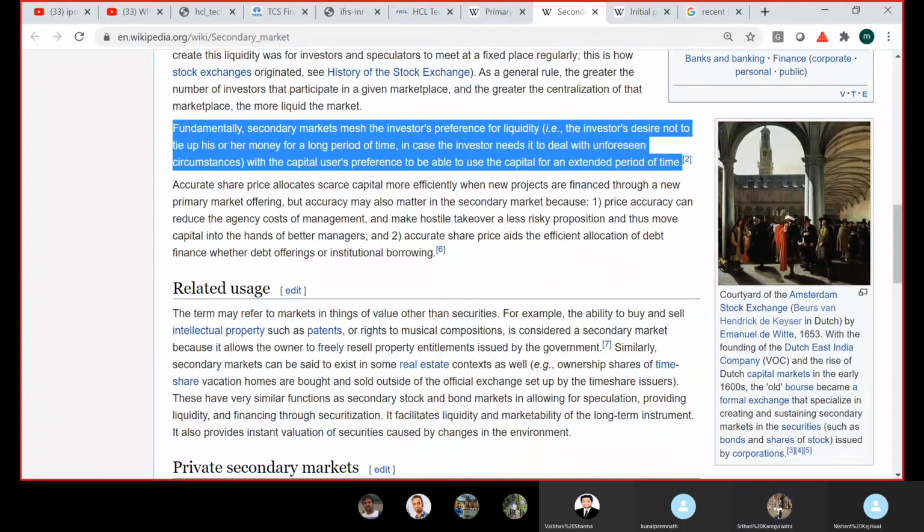Private limited company. No, don't confuse primary market and secondary market with the type of company, right? A private limited company has not even reached the primary market, right? Primary market and secondary market are concepts related to a public limited company. Only once a company decides to go from private to public. When a company is private, it is just private. It has got nothing to do with primary market or secondary market, because these are concepts we use for public limited companies. So for a private limited company, you can only buy and sell shares among a limited number of people, and with the restriction always that the number of shareholders should not exceed 50.